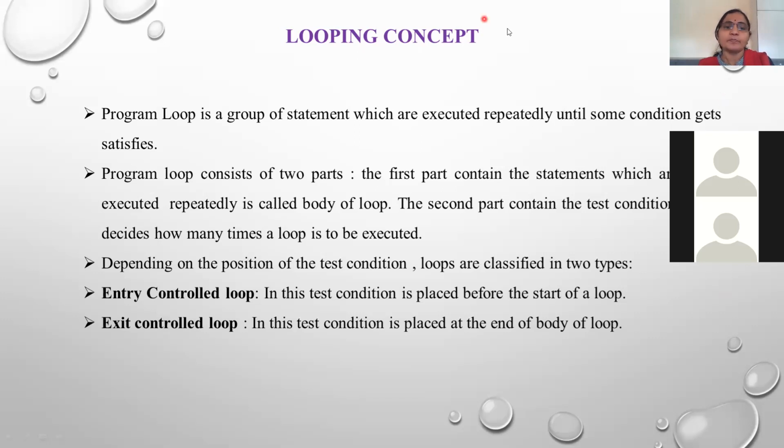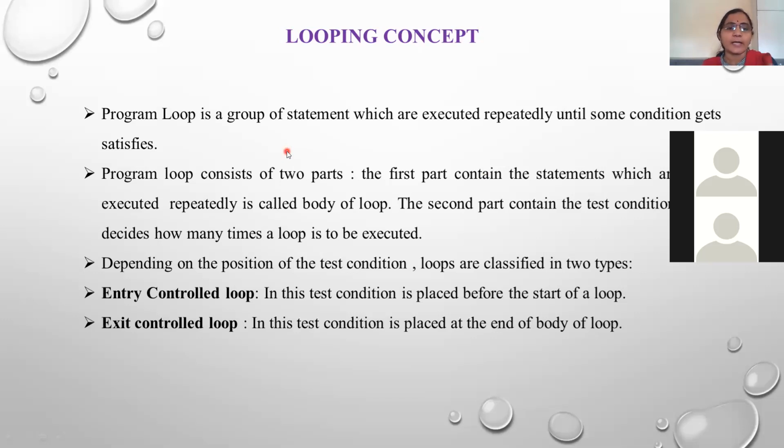programming languages. Looping concept. So what do you mean by the loop, or what is a program loop? The program loop is a group of statements which are executed repeatedly until some condition gets satisfied. Means in most situations, if you want to repeat some statements again and again till a particular condition gets satisfied, you have to use the concept of program loop.